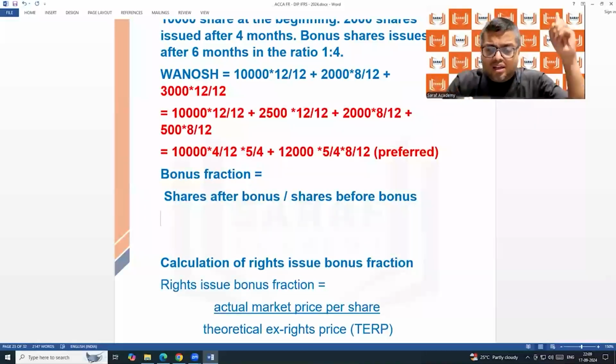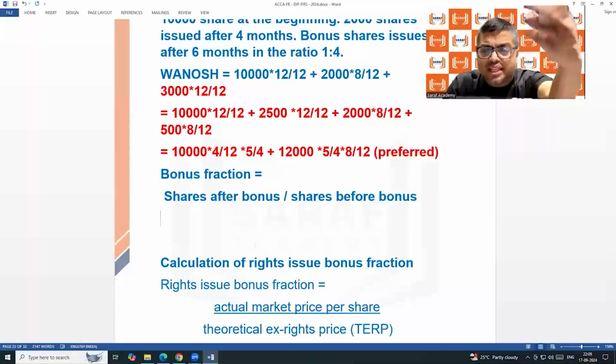So I said for last year's earnings per share we need to recalculate, because last year the EPS was calculated in the above example by 10,000 shares.